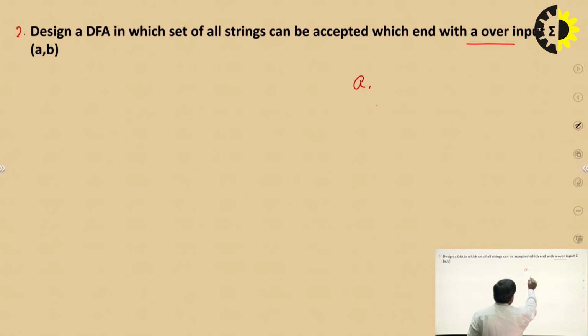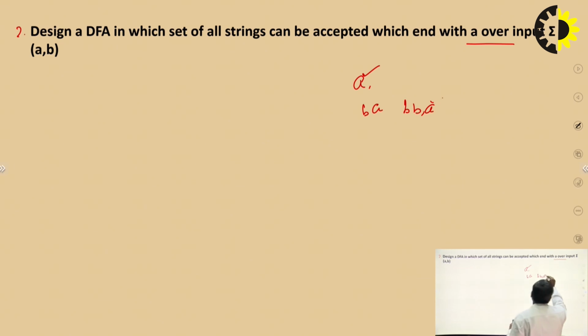And what is the A, B? This is another problem: B, B, A. It means the string always ends with A. In the starting, there is no condition. A string can start from B, and a string can also start from A. But the condition is the string always ends with A.